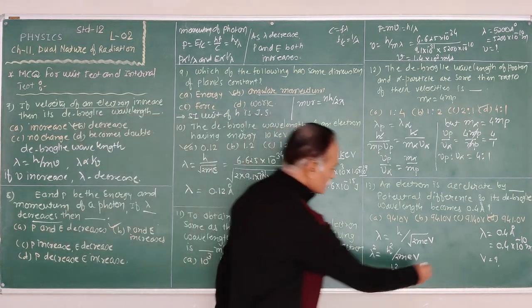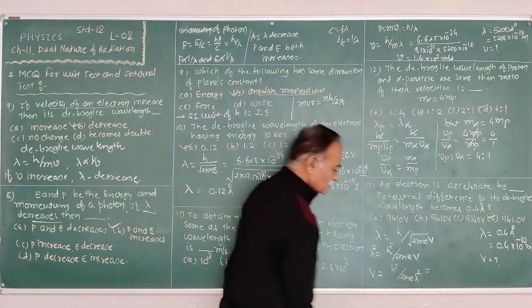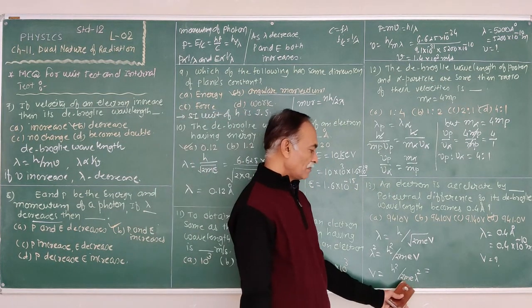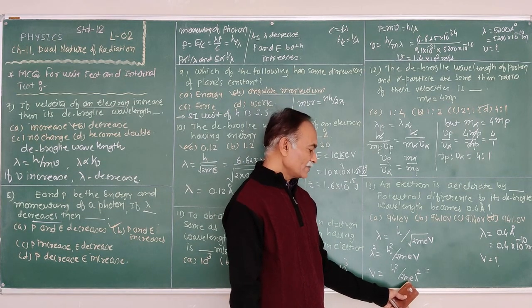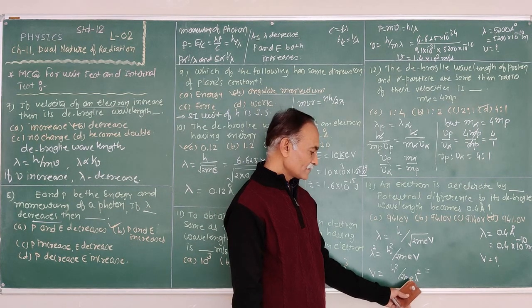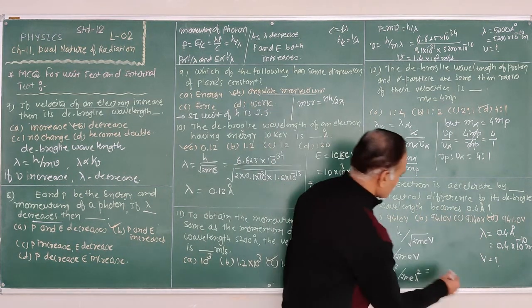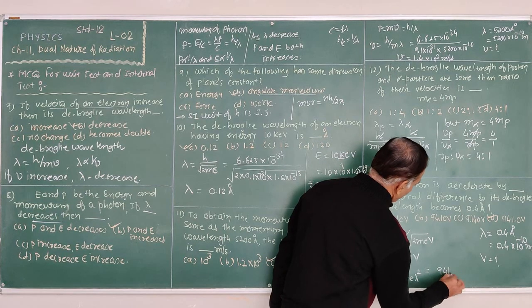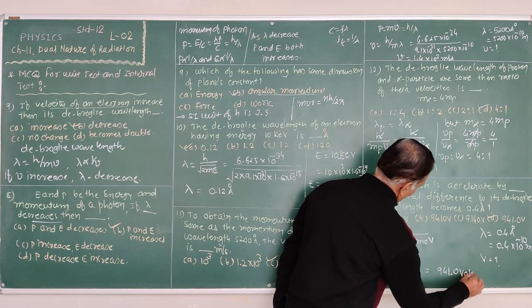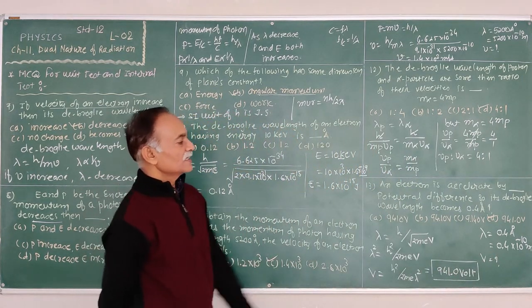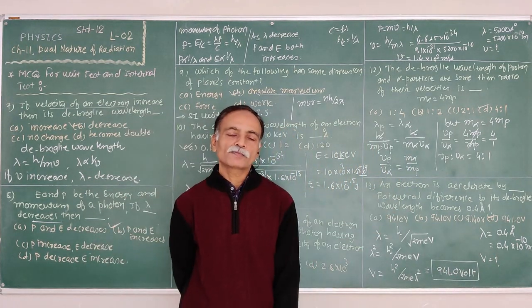Substitute the values. Planck's constant h is 6.625 into 10^-34, upon 2 times the mass of an electron 9.1 into 10^-31, times the charge of an electron 1.6 into 10^-19, and lambda 0.4 into 10^-10. We obtain the value 941.01. If the electron is accelerated by this voltage, its de Broglie wavelength becomes 0.4 angstrom.